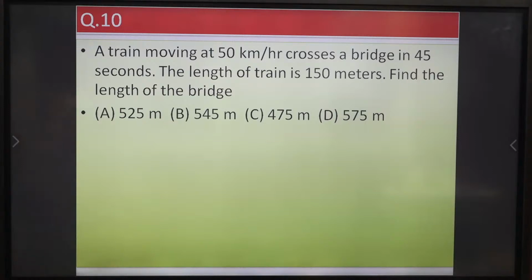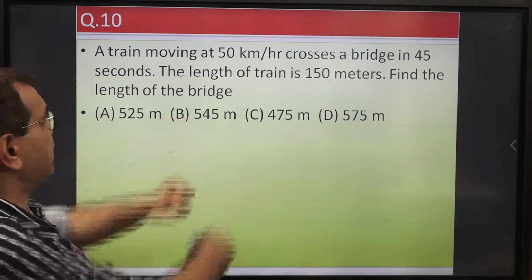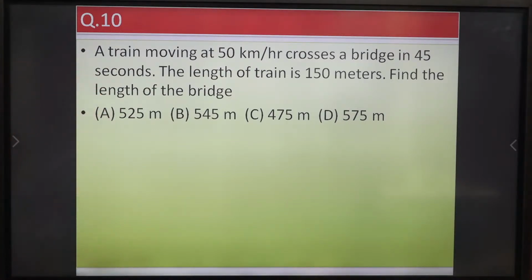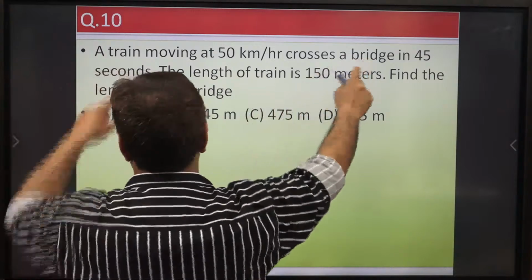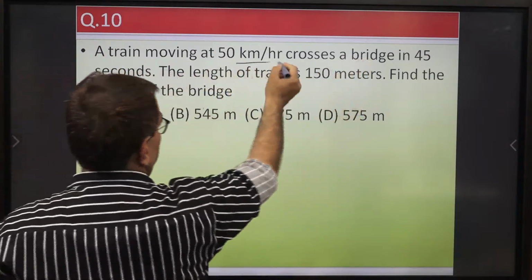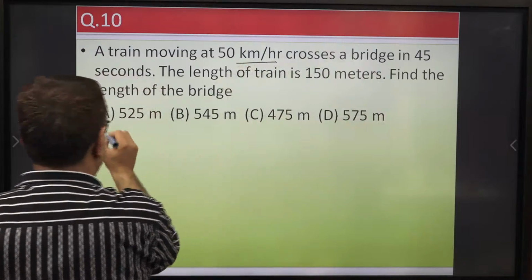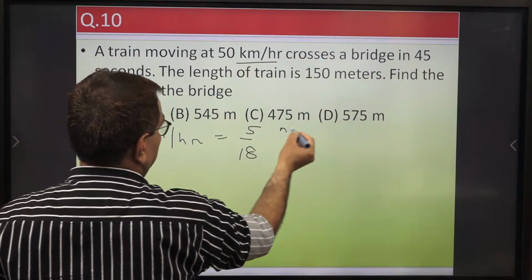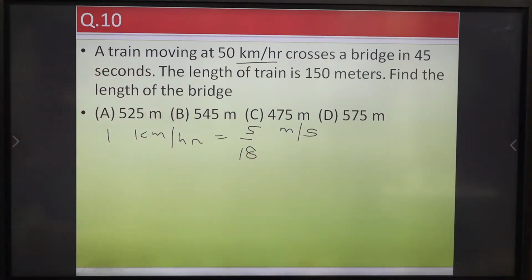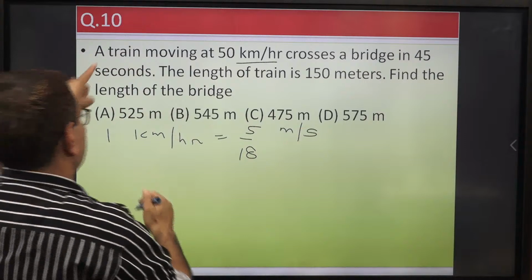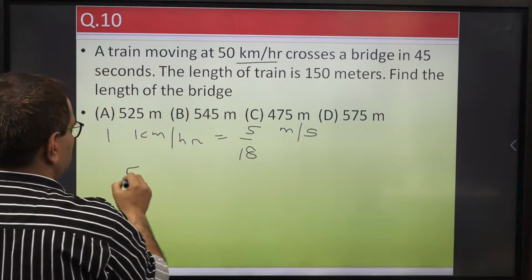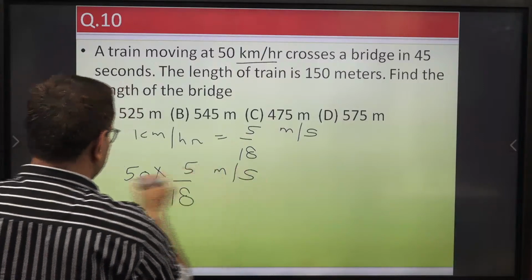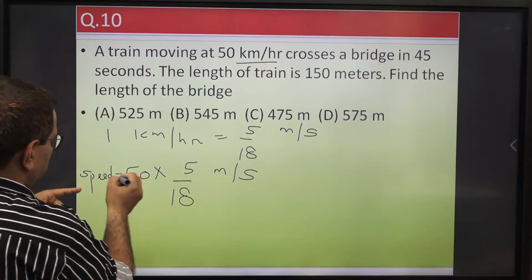Okay, so in the case of a train, a train moving at 50 km per hour crosses a bridge in 45 seconds. So the length is in meters, and the time is in seconds. So let us convert this speed into meters per second. We know that 1 kilometer per hour is equal to 5 by 18 meters per second. We all know this, na? So the speed of the train is 50 kilometers per hour. So it means 50 into 5 by 18 meters per second. This is the speed of the train.